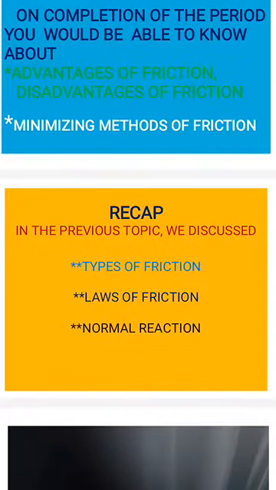Recap. In the previous topic, we discussed types of friction. There are three types of friction: static friction, kinetic friction, and rolling friction. Laws of friction. What are the laws of friction? We have already learned. And normal reaction. What is the definition for normal reaction?